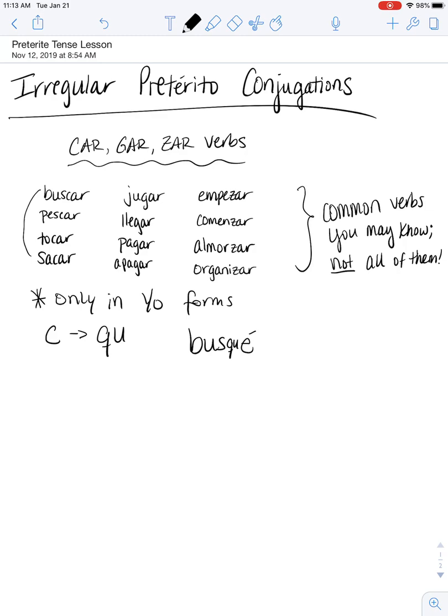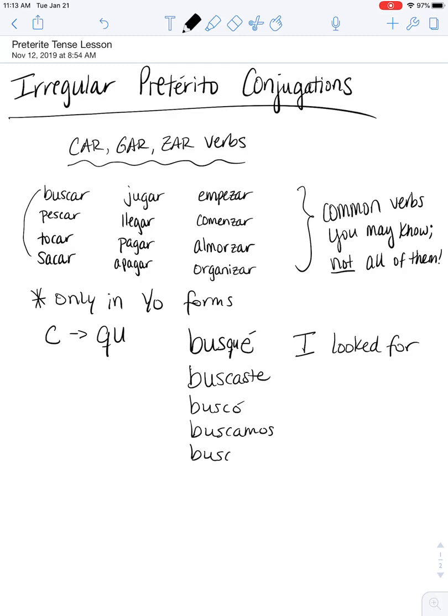So it's written like this: busqué, B-U-S-Q-U-E with an accent. This means I looked for, or I searched for. Now when you go back to all of your other forms, we don't have any more E's to worry about. So tú would be buscaste, buscó, buscamos, buscaron. So that is for your CAR verbs, the change that happens.